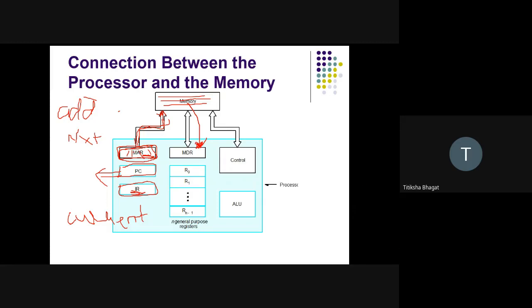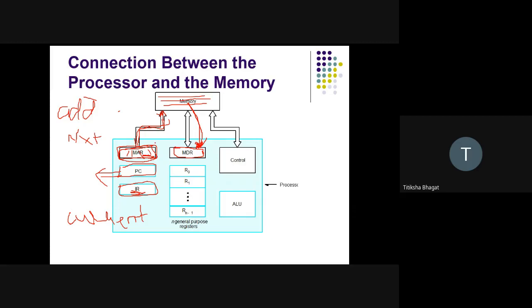So whatever data we have fetched from the memory will be stored in MDR.